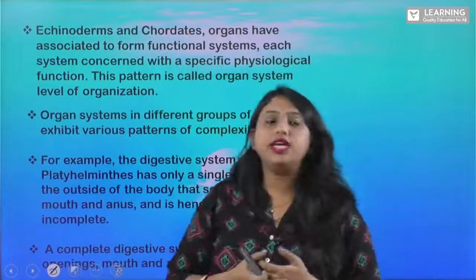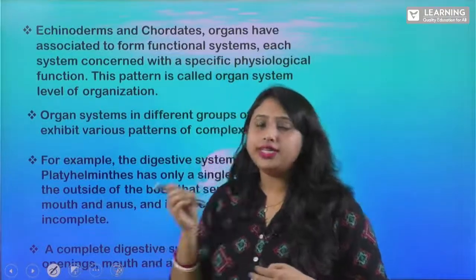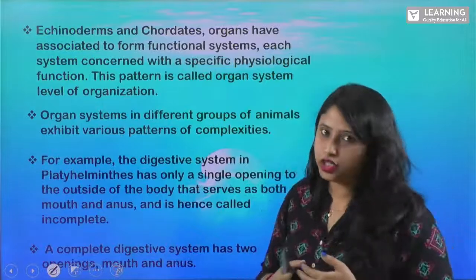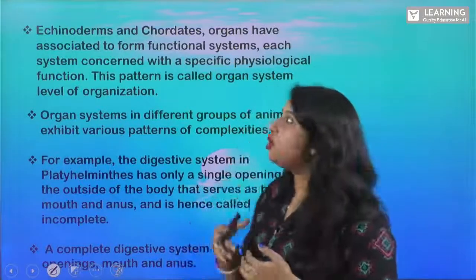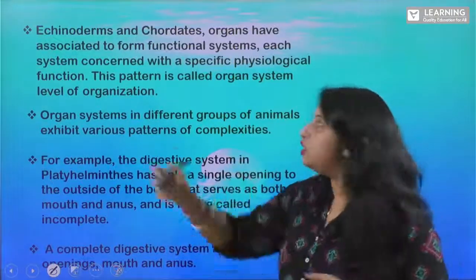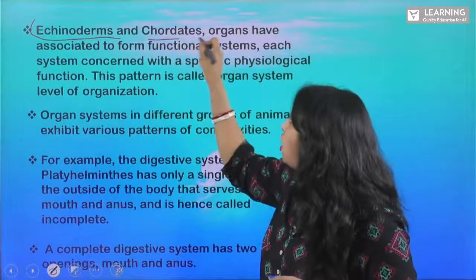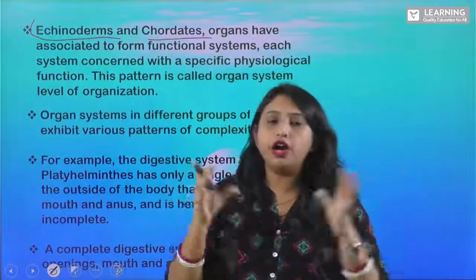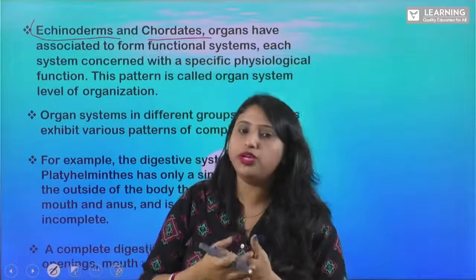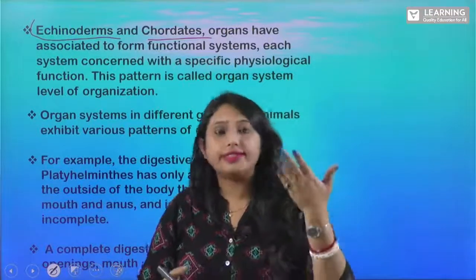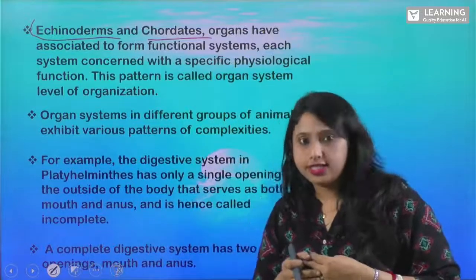So the organ system level of organization or classification we can see in echinoderms and chordates. When many organs associate together, we call it an organ system level of organization, right?